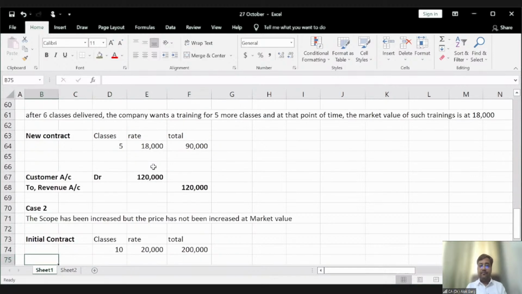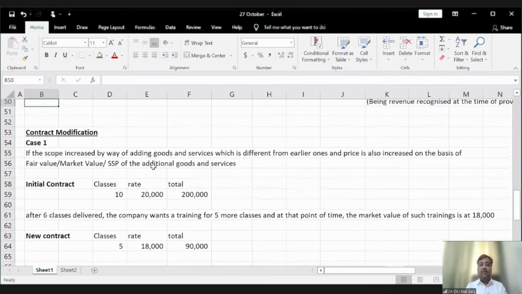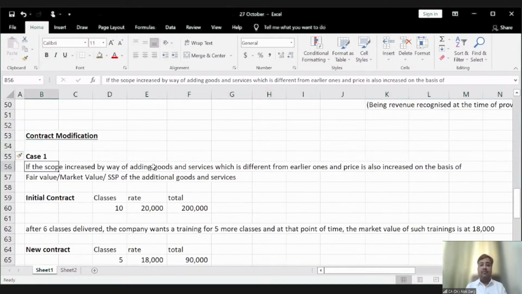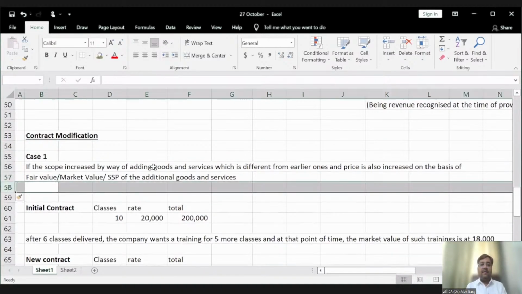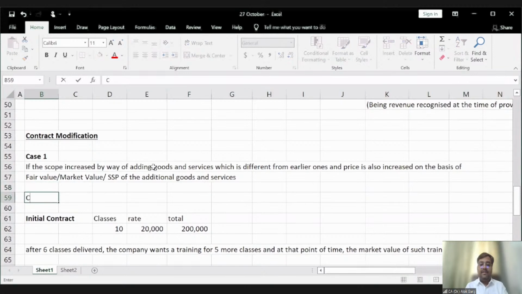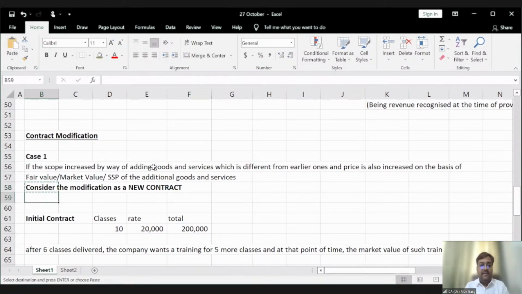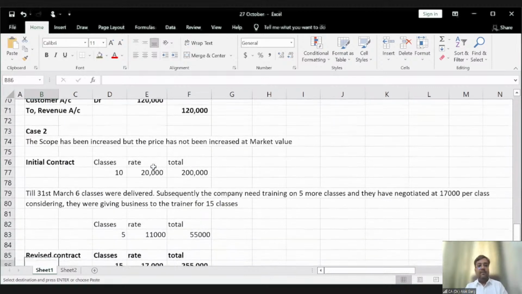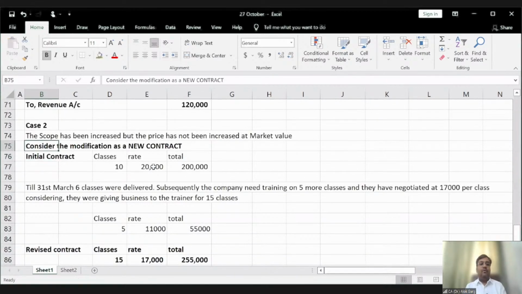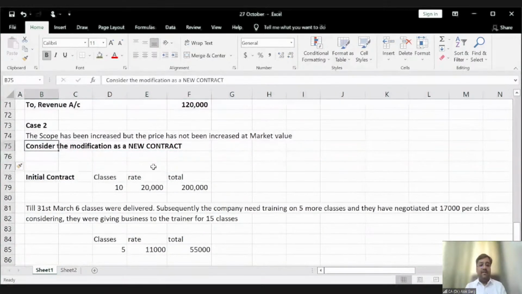So in case of contract modification, in scope 1, consider the modification as a new contract. Clear? In scope 2, consider the modification as a revision in the contract, as a revision.